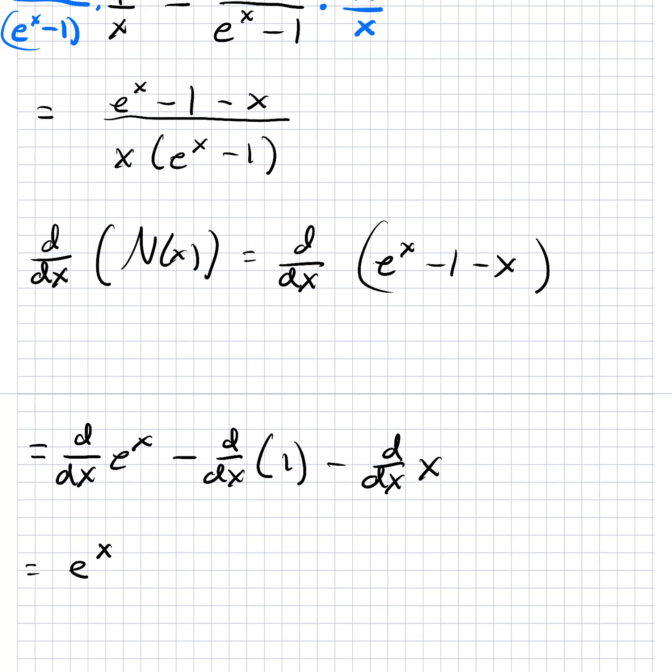D by dx of a constant goes to 0. D by dx of x goes to 1. So then we have e to the x minus 1. Now that's the derivative of the top.